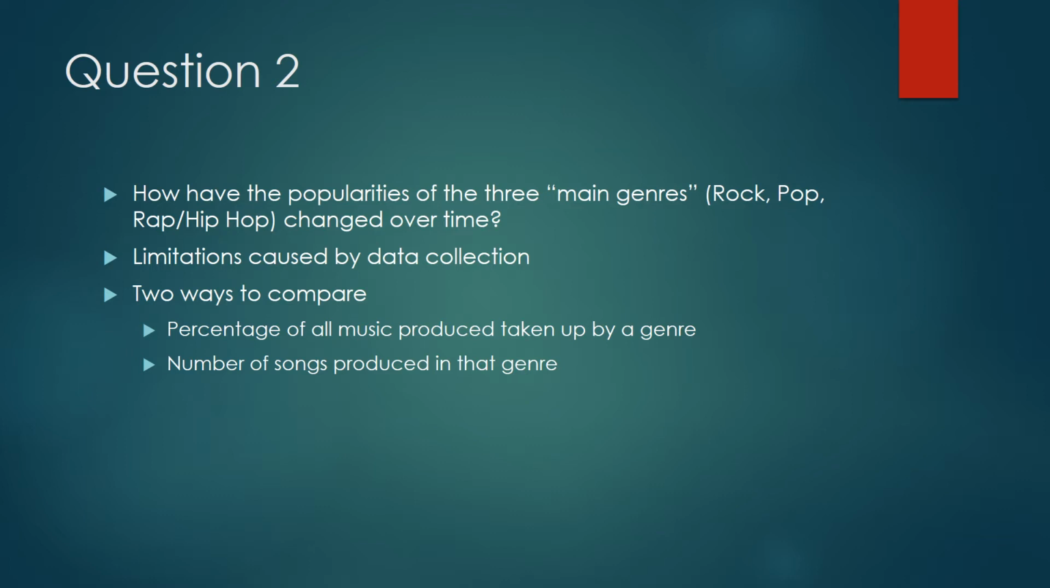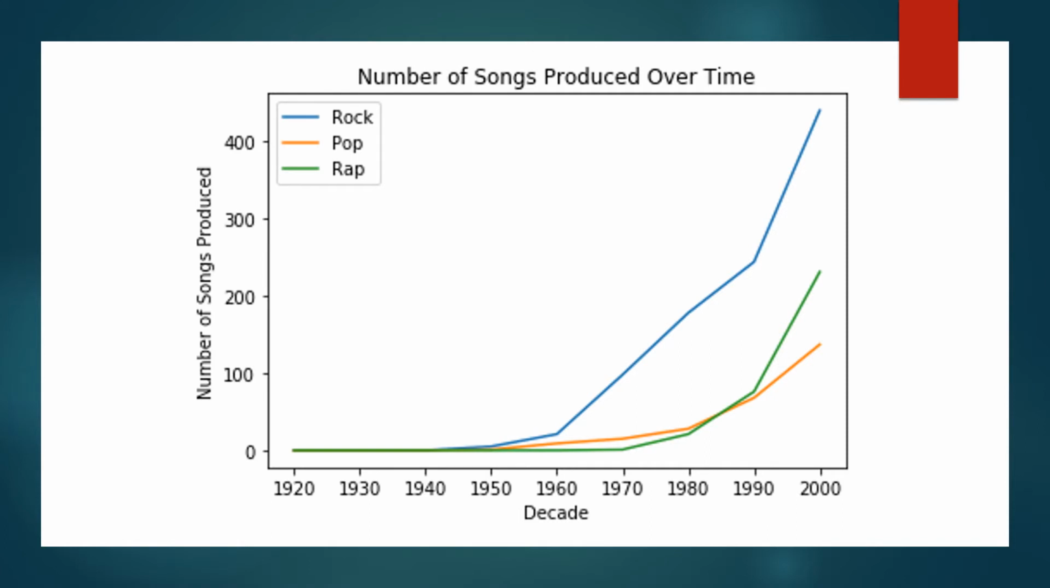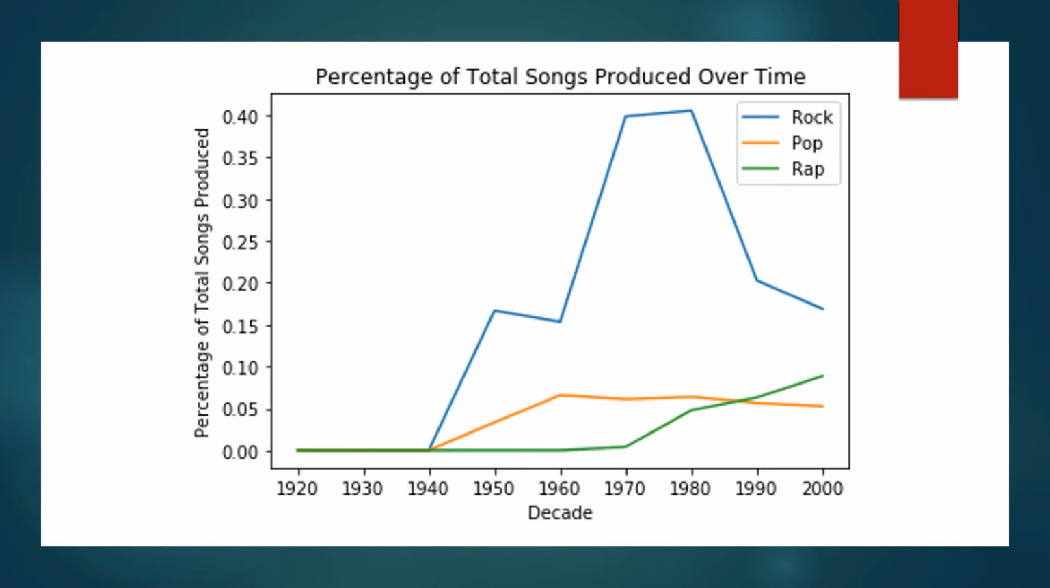That left me with two different methods of studying the data. The first was just to compare the raw number of songs in the genre over time, and the second was to compare the percentage of all music produced in that time that is taken up by the genre. So this is the graph comparing the number of songs produced by decade. And this is the graph comparing the percentage of total songs that the genre comprised by decade.